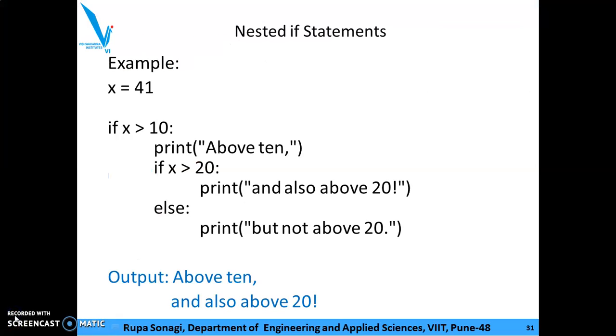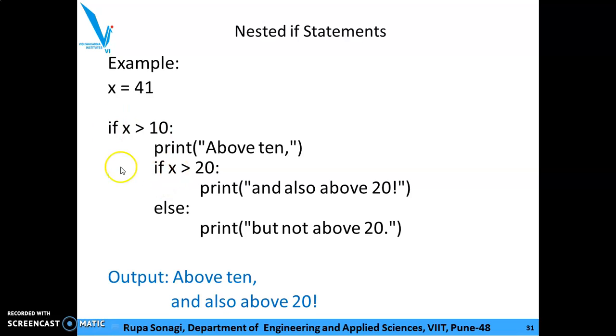See this is the example of nested if. Nested if means that in the if you are going to use another if statement or another if else statement. So that is called as nested if. See the x is equal to 41. If x is greater than 10, print it is above 10. But within that I want to check one more condition, if.